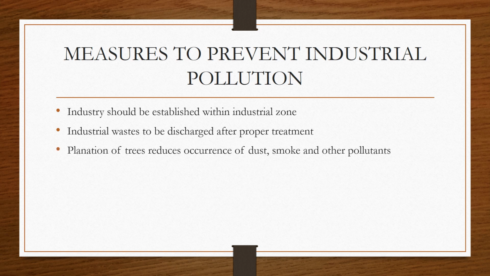Then the plantations near the industries. These plantations can be in the form of big trees or the small plants, and these plantations can help in the reduction of gases which are emitted from the industries. As we know that the plants are inhaling carbon dioxide and using this in the process of photosynthesis, so a lot of carbon dioxide can be used by the plants.